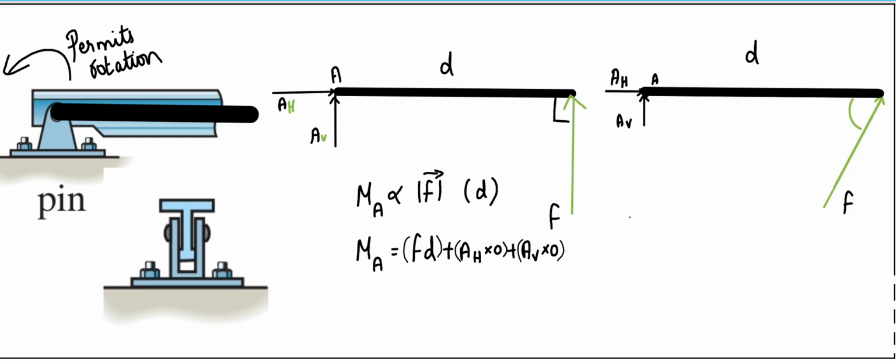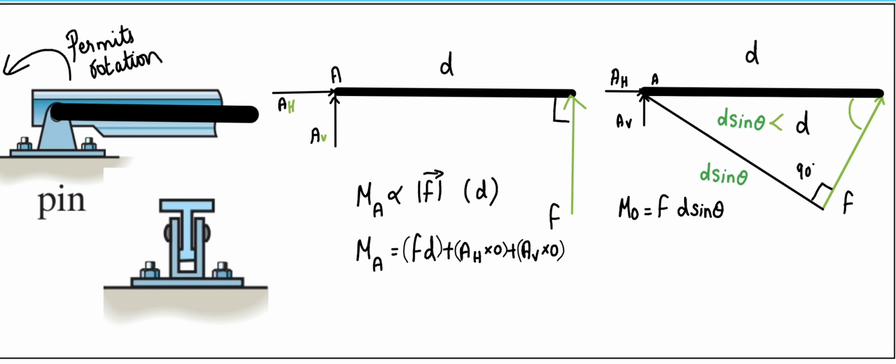Similarly, F acts in a particular direction. So here I need to find a perpendicular distance. Knowing the angle at which F acts, I can find d dash, that is d sin theta, and it's obvious that this d sin theta will be less than d. So I calculate the moment for this case, M_O equals F d sin theta. Similarly, as in the previous case, A_H and A_V do not create any moment about the point A.